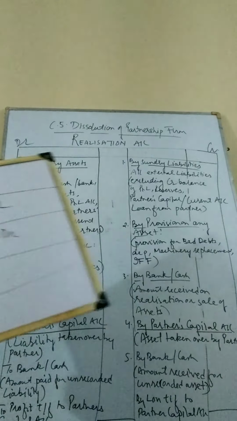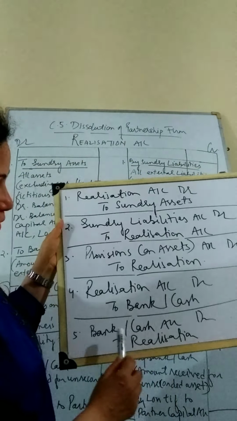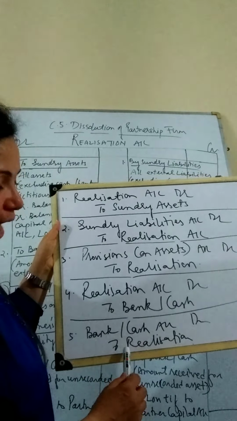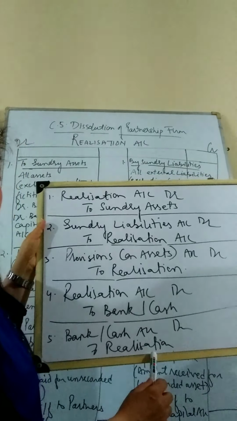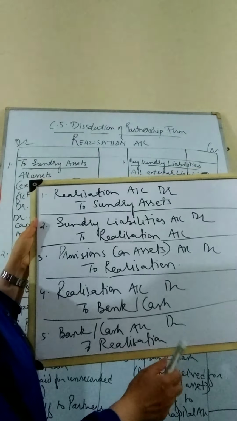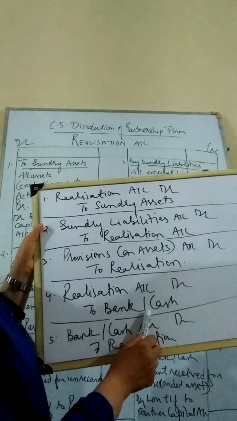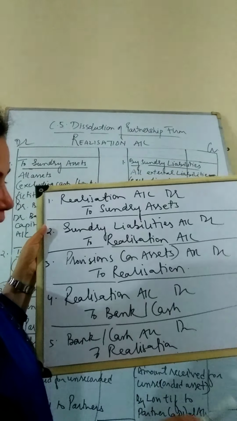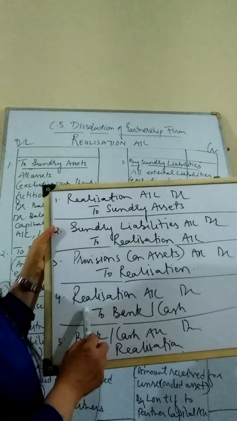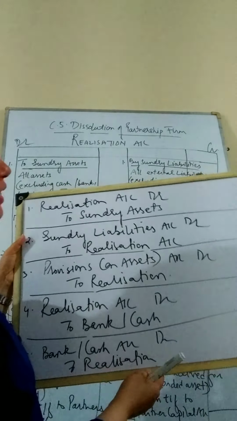They are bank or cash account debited to realization. Debit what comes in and credit all the profits and gains. Here you can see the journal that cash or bank account has been debited if the payment has been received, and cash and bank account has been credited if the payment has been made. So making of payments and receiving of payments, these two entries are very much clear now.